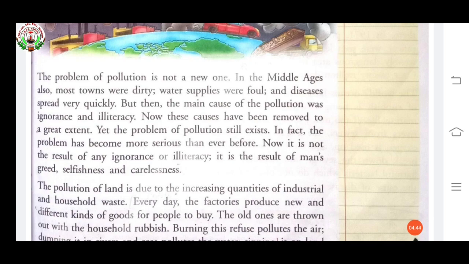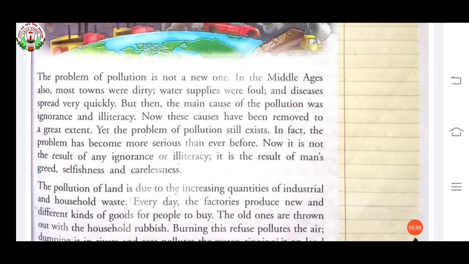But then the main cause of this pollution was ignorance and illiteracy. Ignorance means being unaware about anything, and illiteracy means lack of knowledge. So these two reasons were there for pollution.